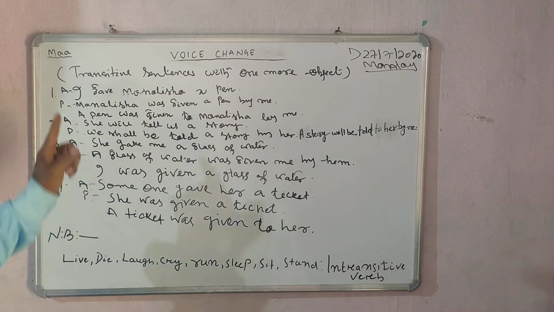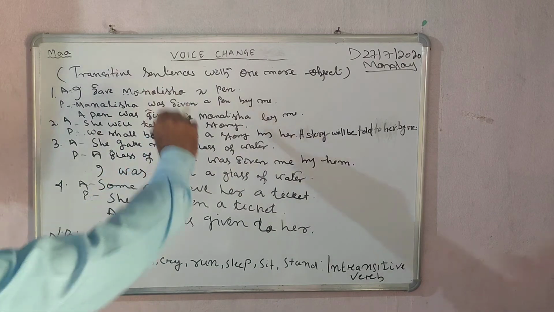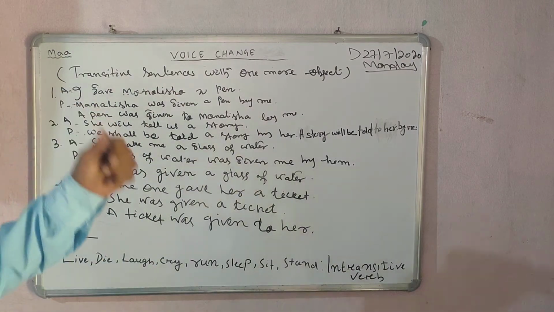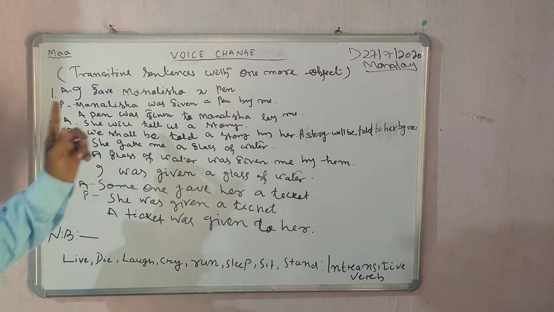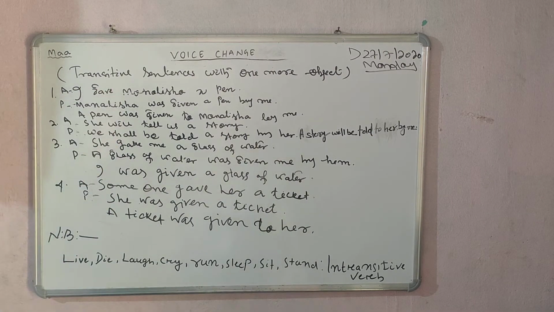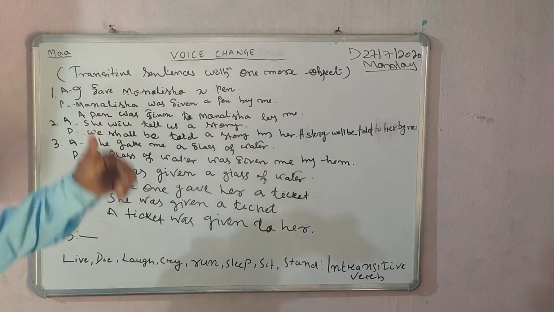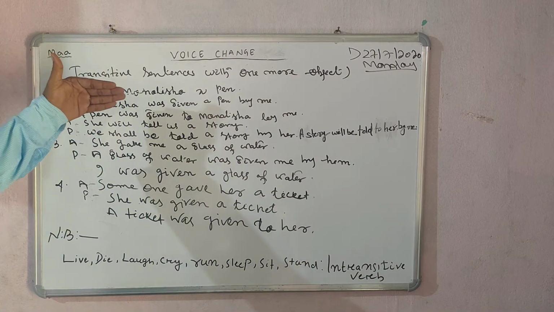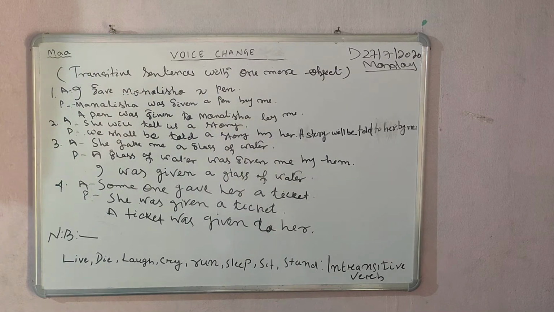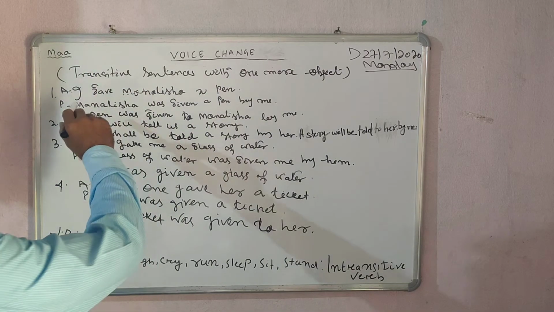I put here who. I gave Mona Lisa. Who gave? Whom did I give? Mona Lisa will come here. That is why it is a completely transitive sentence. Next one.